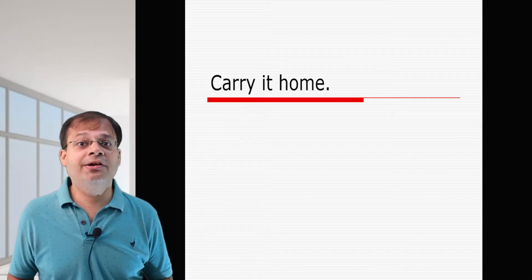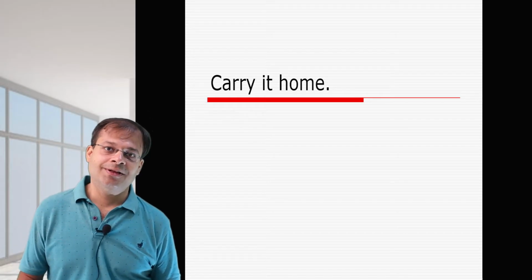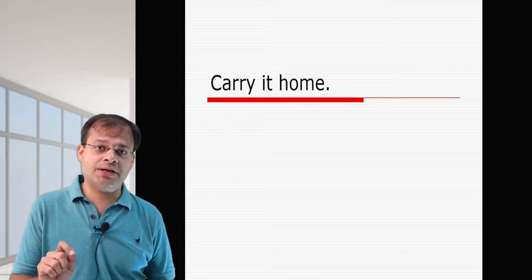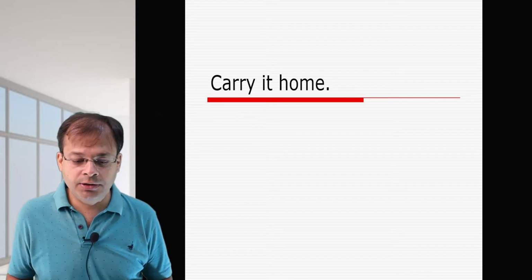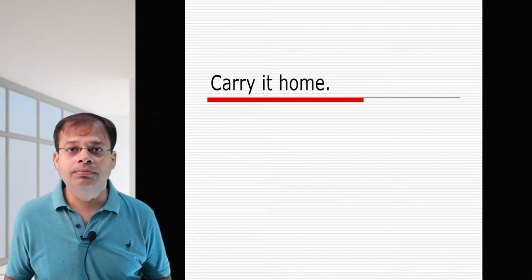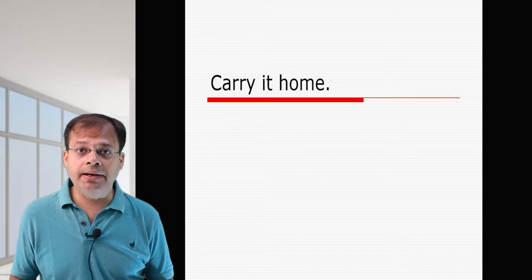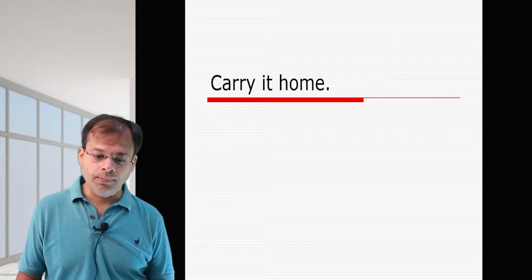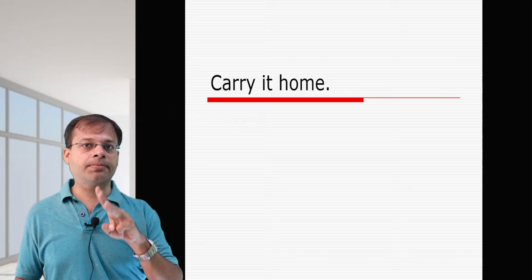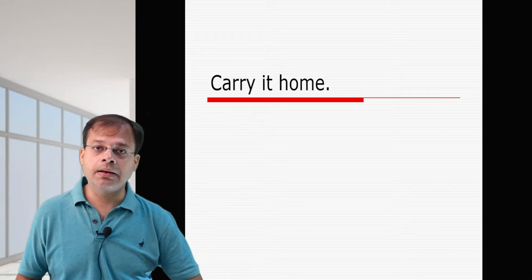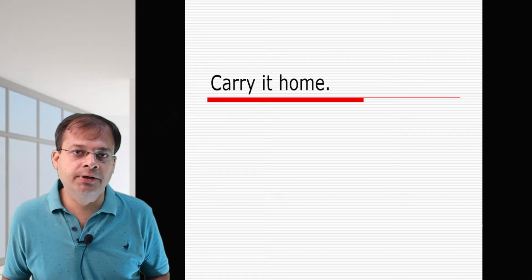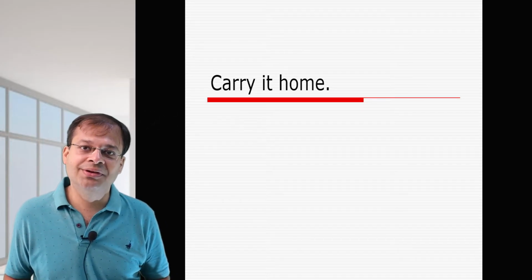Now, this is an imperative sentence. We talked earlier, when it comes to an imperative sentence, if there is an object, you can start with let. Here, the object is it. Let it be carried home. It is an object, so let it, and carry, third form of verb, carried. You're going to add be: let it be carried home. This can also be changed in another way, that is, you are told to carry it home.